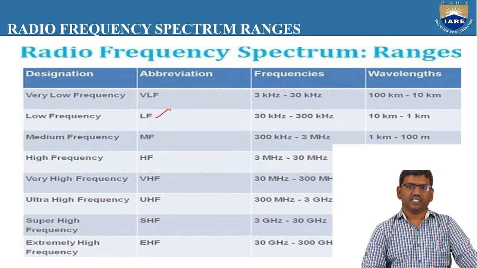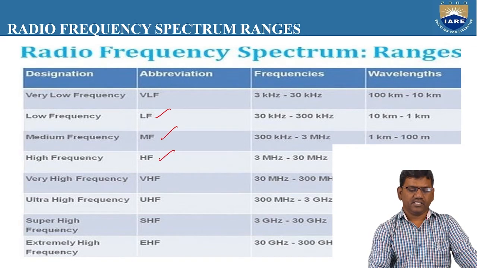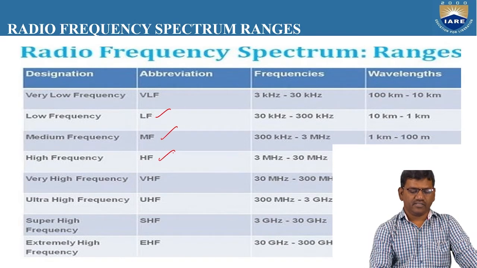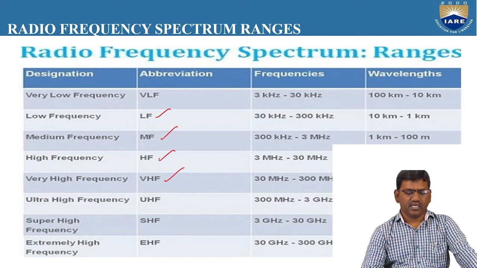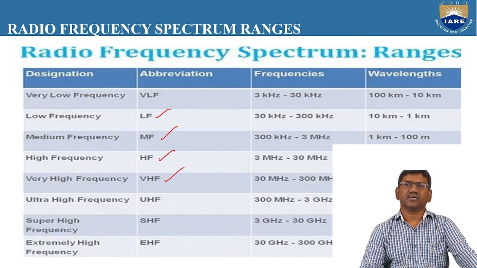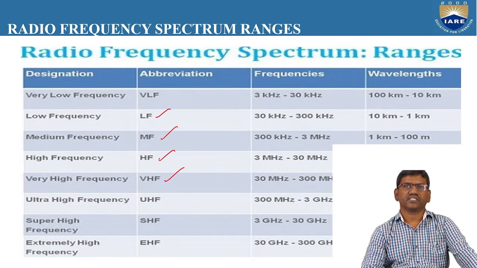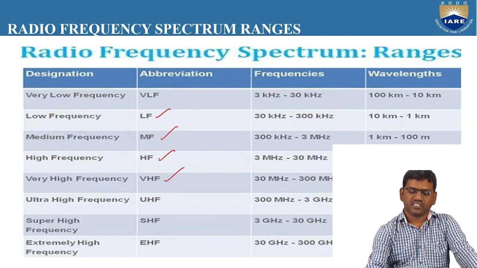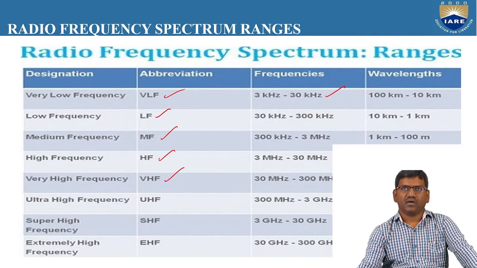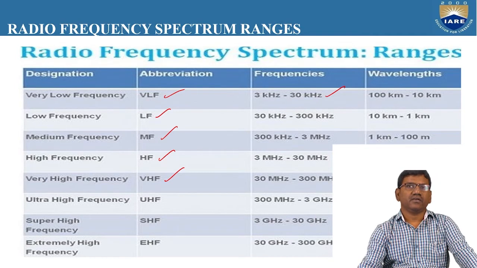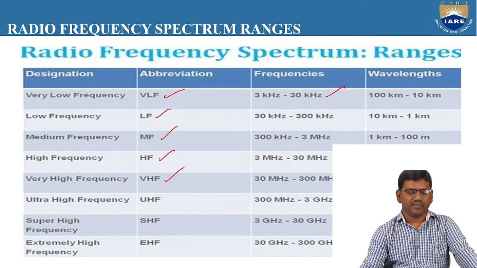The medium frequency is MF. High frequency is HF. Very high frequency is designated as VHF. UHF means ultra high frequency. So all these abbreviations have a set of frequencies fixed. These are known as the fixed frequency ranges. All the antennas which have been discussed earlier come under all these ranges only.